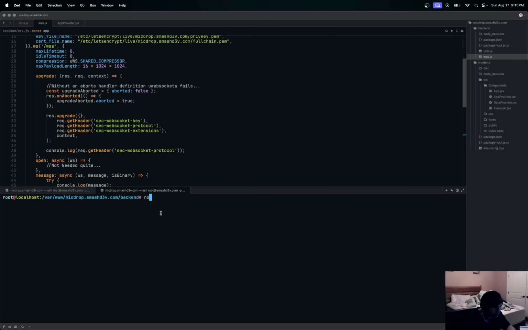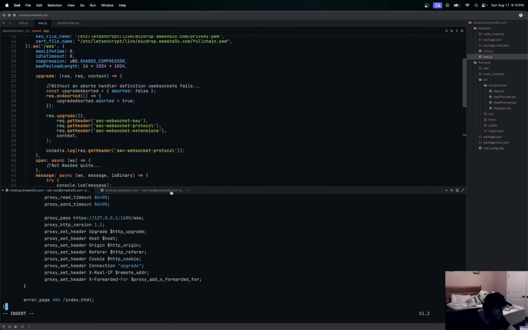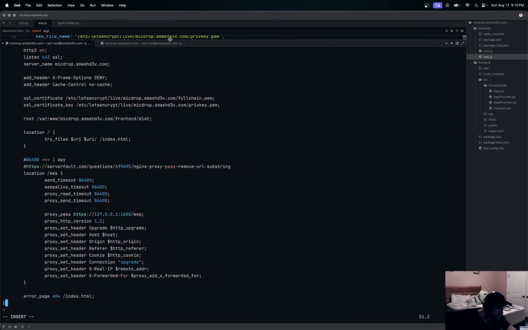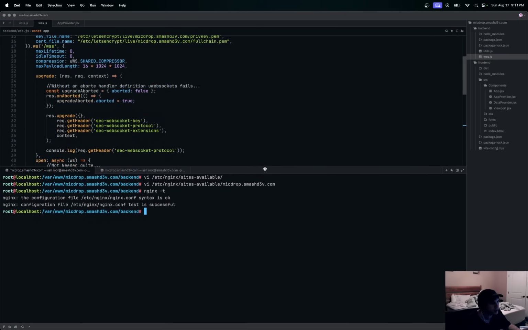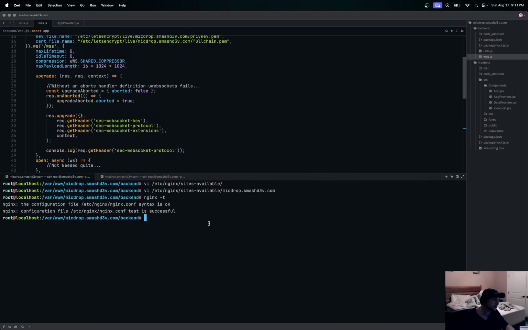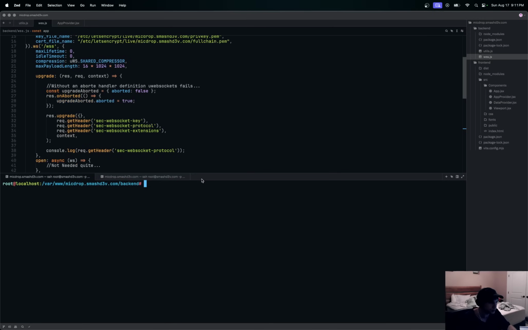So let's go run our WSS. We could say node WSS, right? So here it is, running on port 1600 in theory. We just updated our Nginx config. Let me show this so you can see it a little bit bigger. So here's our Nginx config. I'm going to write quit this, right? I'm going to go test it. Okay, Nginx is telling me that that's okay, that works. So I can say service nginx reload, right? So in theory, Nginx should now proxy over to 1600.